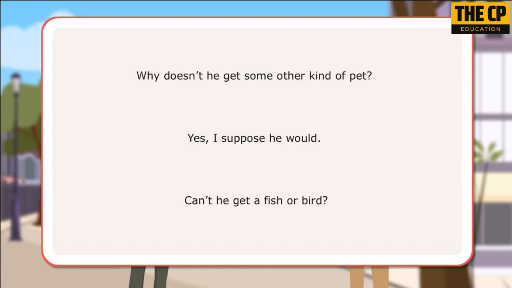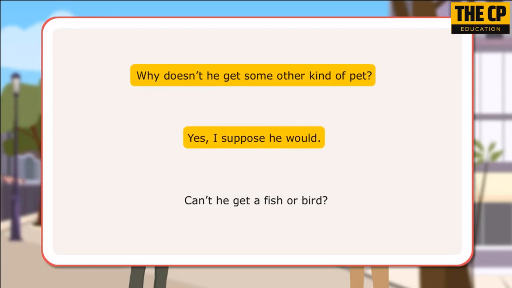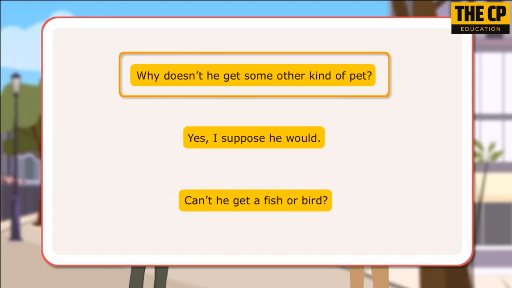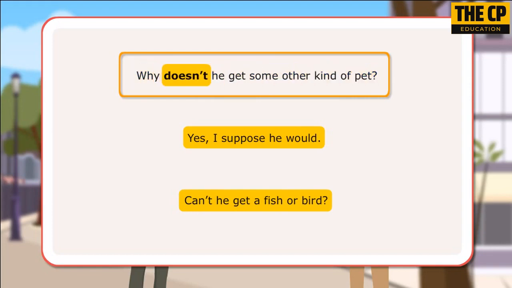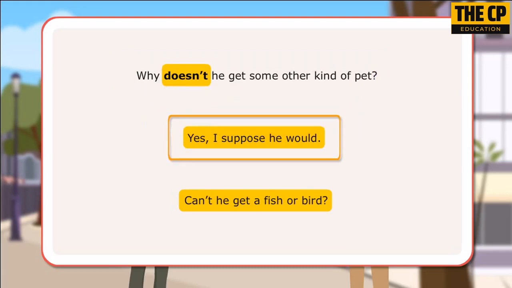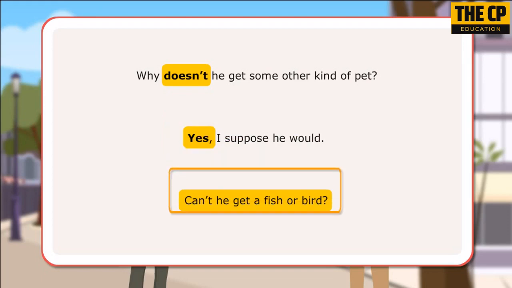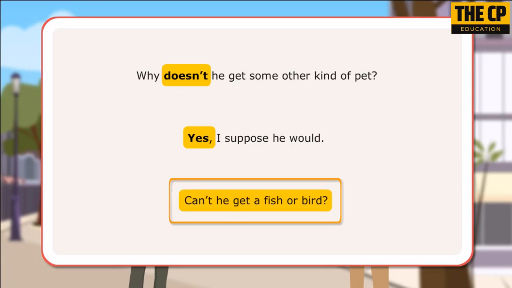Here are the example sentences. Why doesn't he get some other kind of pet? Yes, I suppose he would. Can't he get a fish or bird? In the first sentence, not is added with the auxiliary verb and it is contracted as well. In the next sentence, Bhushan responds in a positive way saying yes, which denotes that he might be interested in having some other pet. In the last sentence, the auxiliary verb is contracted with not to make it negative.